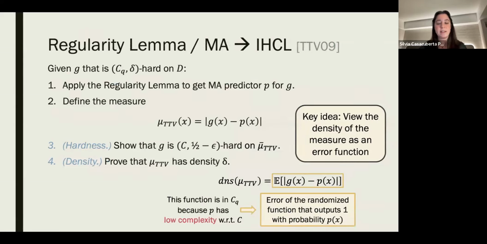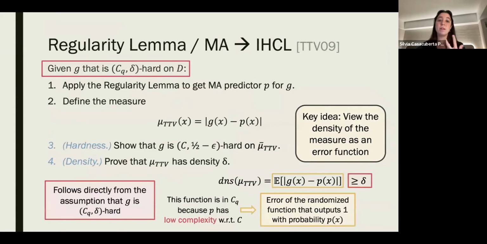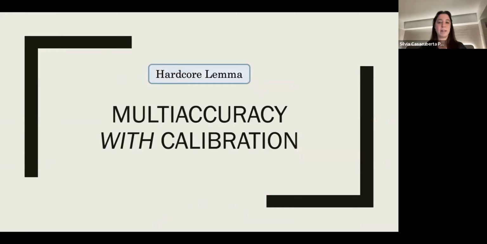And this function is in the class C_Q. G is assumed to be delta weakly hard with respect to this class, and therefore this error must be at least delta. Otherwise, this would contradict the delta weak hardness of G. Okay, so this is how they get density delta, which is suboptimal.